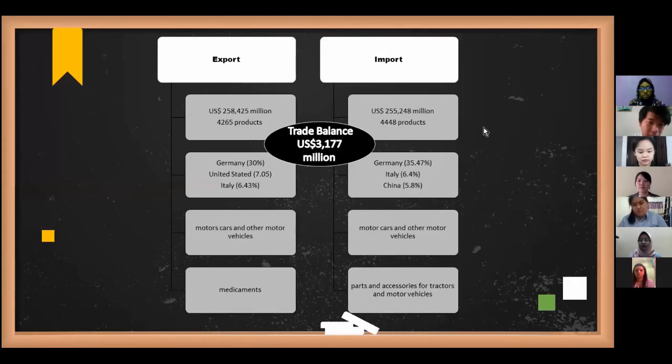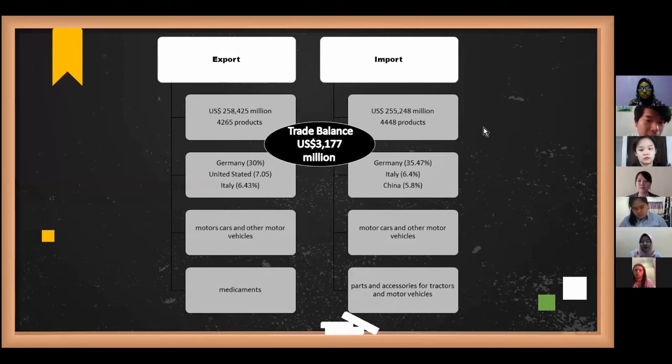Next, we can see the export and import results of Austria in 2018. The trade balance during 2018 is about 3,000 million, and they exported 4,265 products during 2018 and imported 4,448 products in 2018. The main trade partner is Germany. Austria exported to Germany about 30% of the total export, and they also import from Germany about 35.47%.